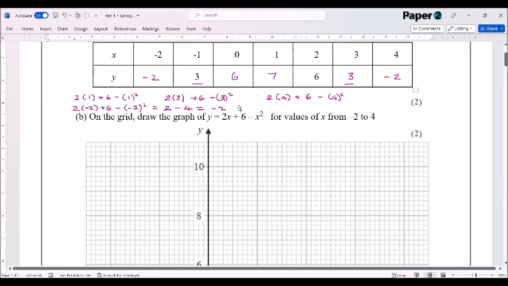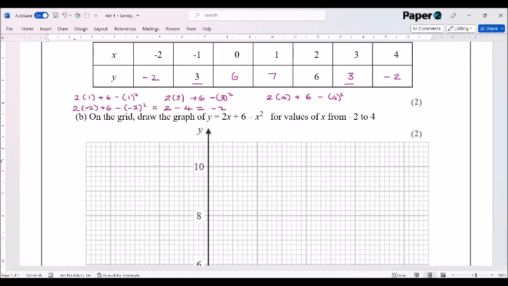Now we've got pairs of coordinates that we're going to plot. So I'm just going to write down the coordinates that I'm going to plot. I'm going to plot the points -2, -2. I'm going to plot the point -1, 3. I'm going to plot the point 0, 6. I'm going to plot point 1, 7. Plot point 2, 6. 3, 3. And 4, -2. So those are my coordinate pairs.